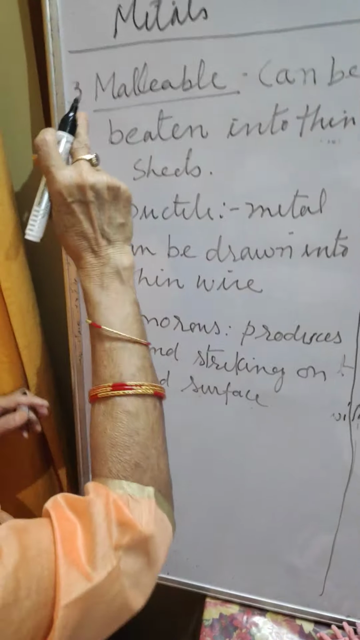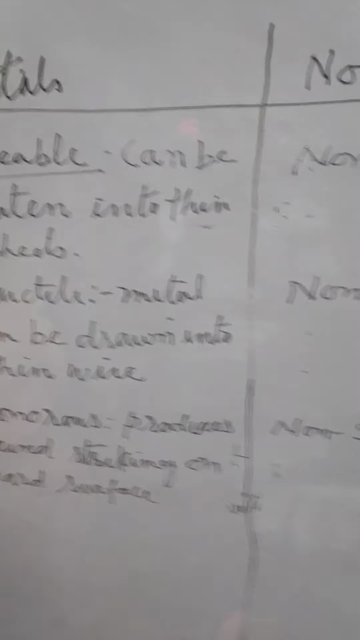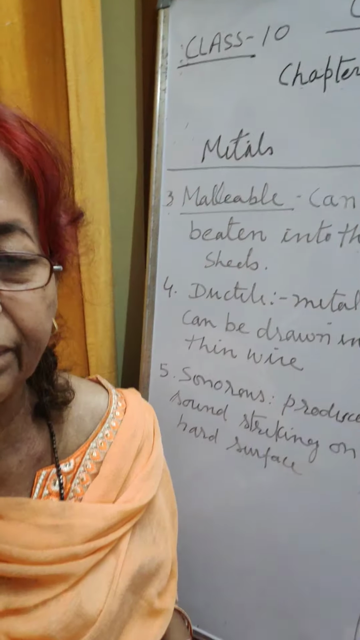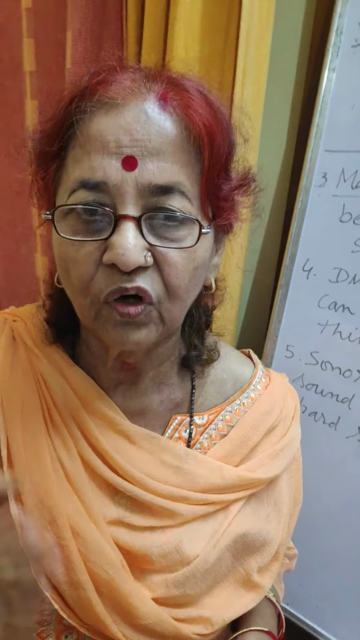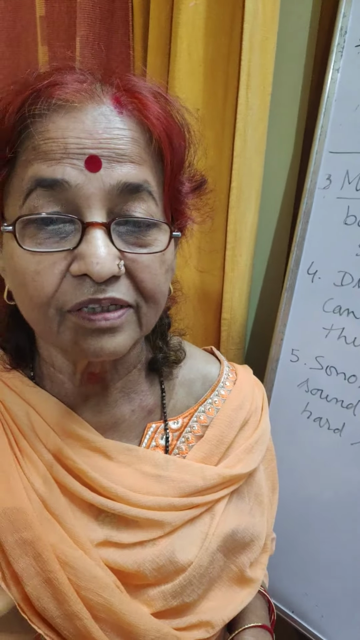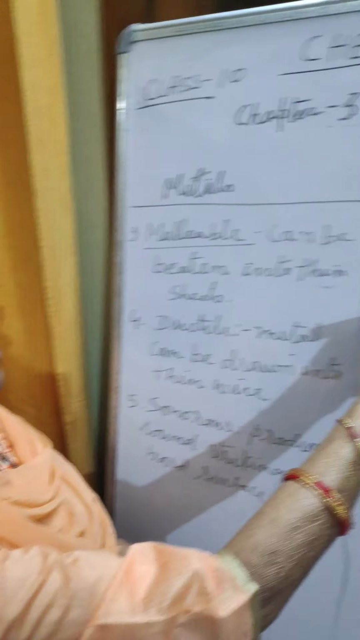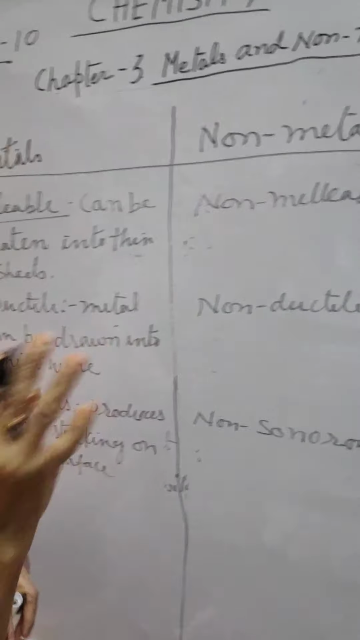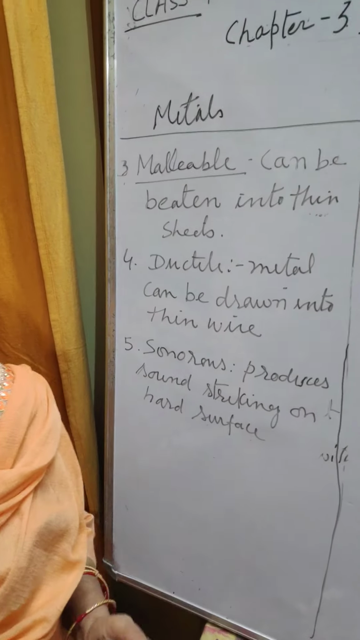Now copy down. Now the malleable. Malleable means can be beaten into thin sheet. For example, aluminum sheet, iron sheet, copper sheet, gold sheet, silver sheet. And the non-metals are non-malleable. They cannot be made into a thin sheet.